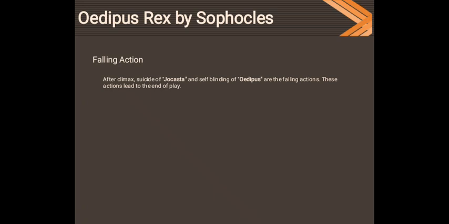When Oedipus knows that, despite Jocasta's pleas not to learn the truth, he has fulfilled the prophecies of the blind prophet, that he has killed his father and married his mother, and now he is also king. He is also the brother of his own children. That is very shameful for him, and after knowing this, he blinds his eyes, and Jocasta kills herself by suicide.